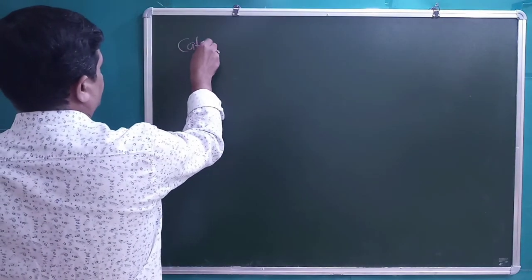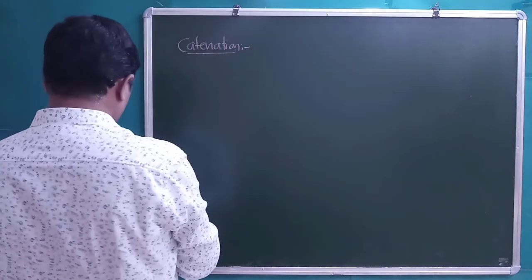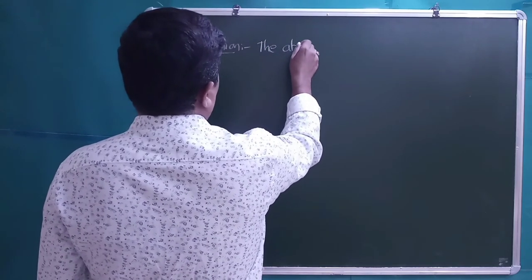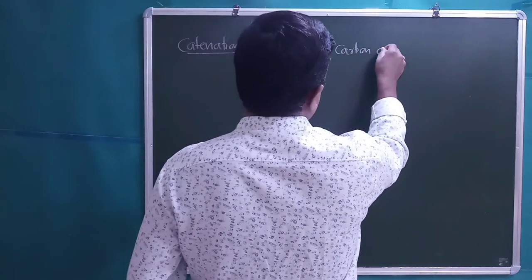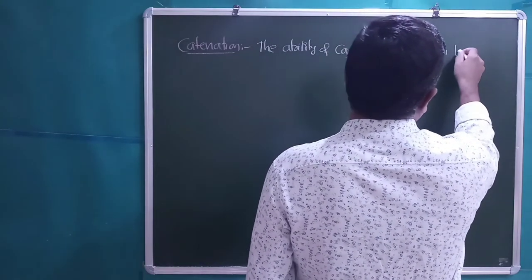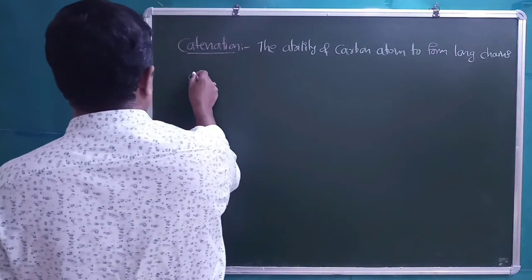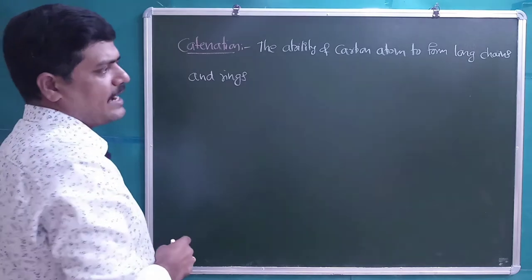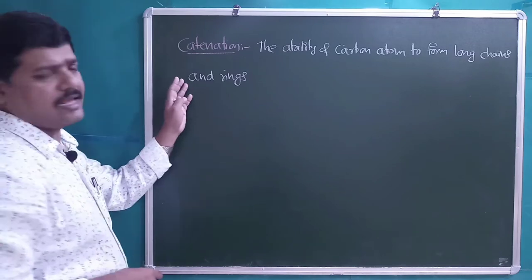Catenation is a special property of carbon. Catenation is the ability of carbon atoms to form long chains and ring structures. That is called the catenation property. Catenation is the ability of carbon atoms to form long chains and rings.